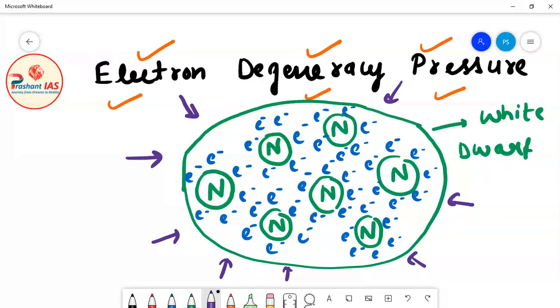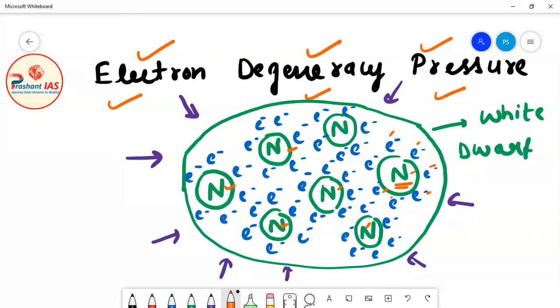Now, what are these? These are the carbon atoms. This is the nucleus of a carbon atom. Definitely in the nucleus there are protons and neutrons, and these are the electrons around the carbon nucleus. So these all are the electrons around the carbon nucleus.